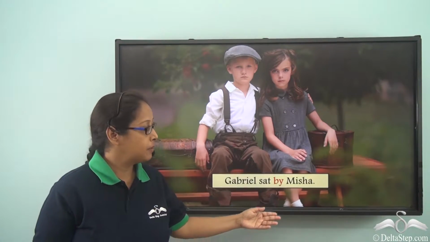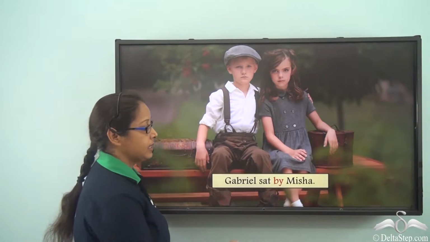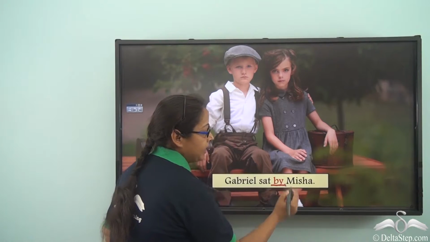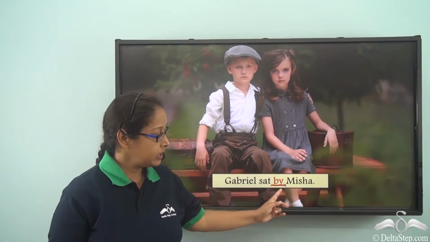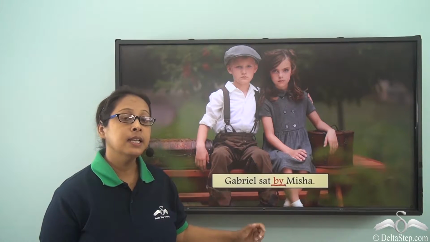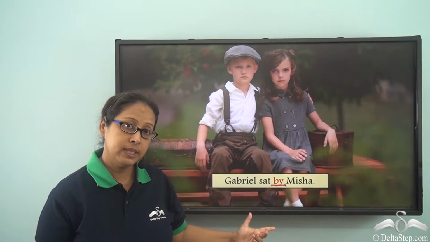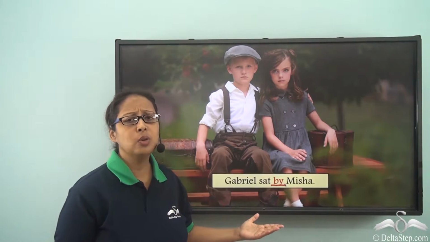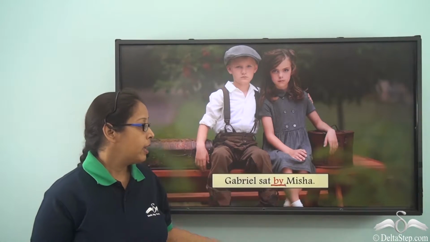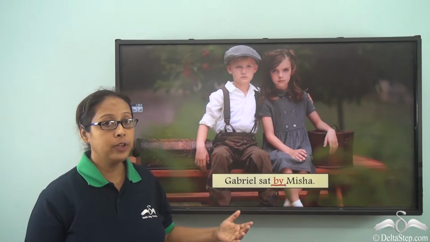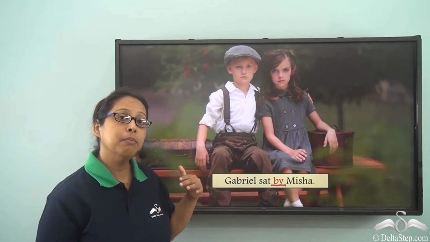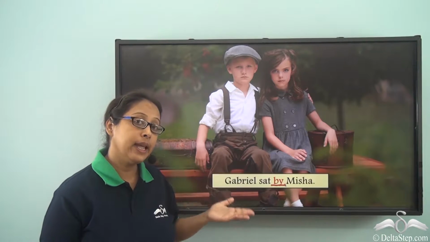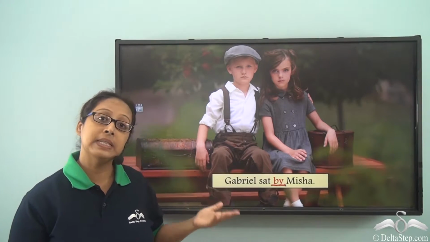Gabriel sat by Misha. So where is Gabriel sitting? By Misha. So this word by is telling us the position where Gabriel is sitting. So by is the preposition in this sentence. Now by also has a specific meaning. When we say by, what do we mean? We mean that somebody is sitting right next to or right beside.